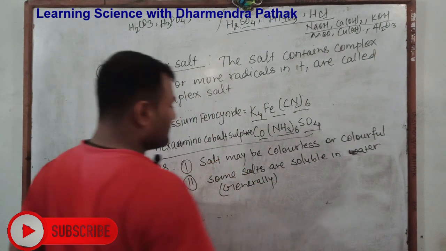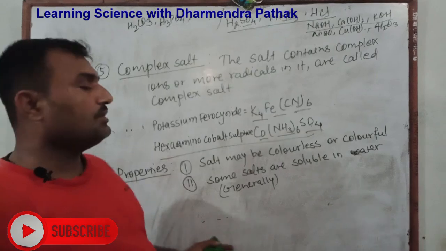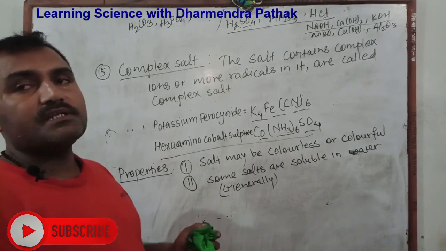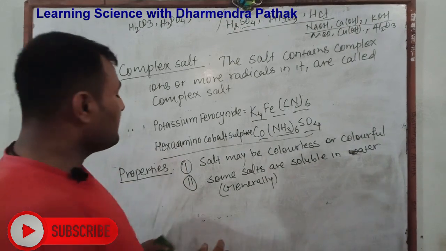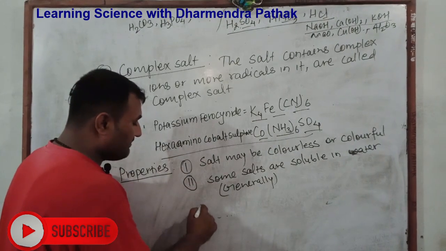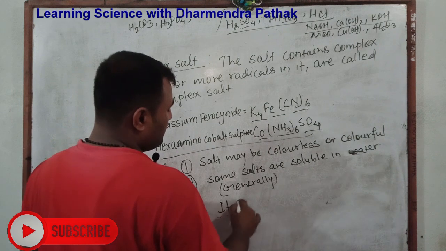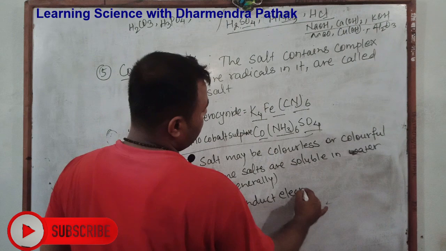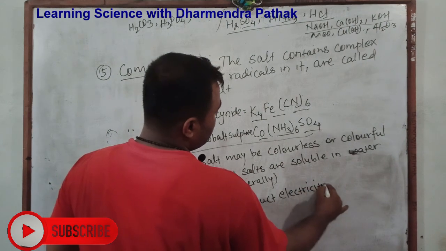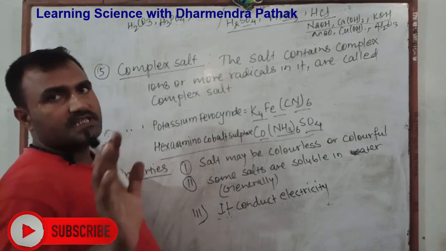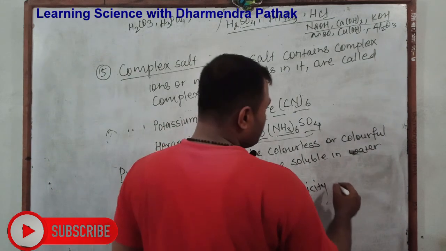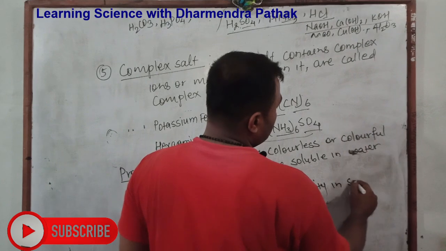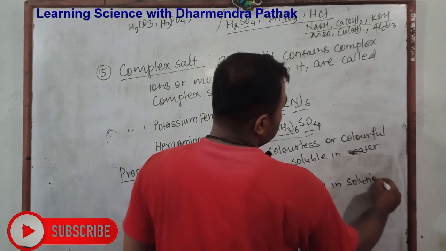Mainly electrovalent salts are easily soluble in water, and for other salts the solubility depends upon which metals are present in them. After that, they conduct electricity in solution state. In solid state, they are bad conductors, but in solution state ions are formed, therefore in solution state they are conductors.